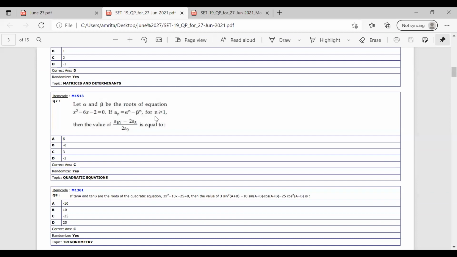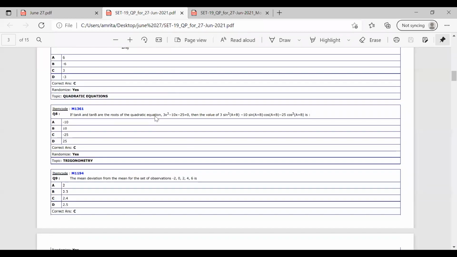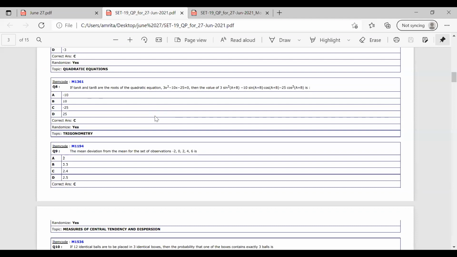Now moving on to the next question, question number 8. If tan A and tan B are the roots of the quadratic equation 3x square minus 10x minus 25 equal to 0, then the value of 3 into sine square of (A plus B) minus 10 into sine of (A plus B) into cos (A plus B) minus 25 cos square of (A plus B) is.